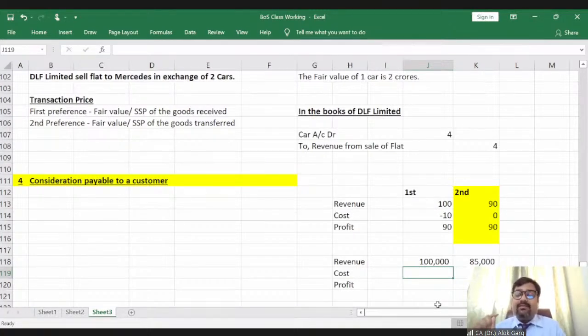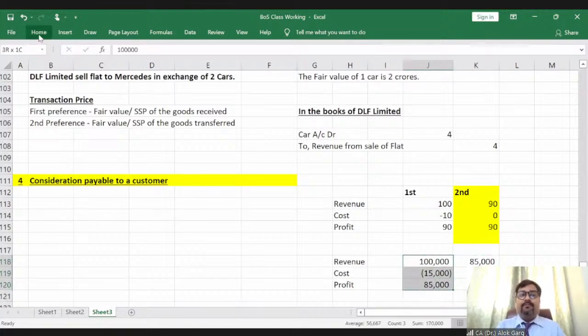And when it is for the distinct goods and services, in that case, revenue has to be recognized on a gross basis and cost has to be recognized on a gross basis. Okay. So for this kind of furniture, the cost has to be recognized for 15,000 rupees, right? The cost has to be recognized for 15,000 rupees and the revenue has to be recognized at 1 lakh rupees.